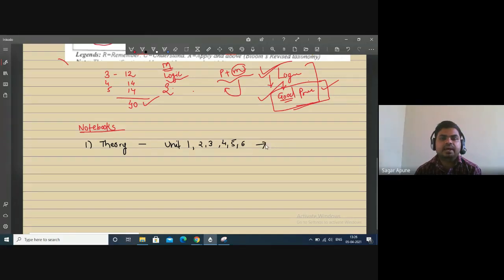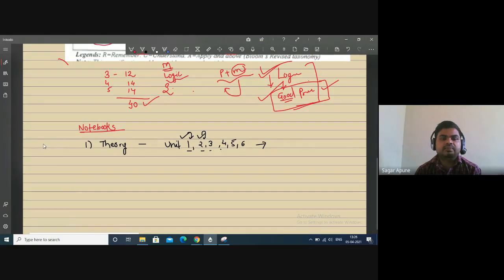Okay, after completion of unit number 1, I will provide you unit number 1 notes. After completion of the second unit, I will provide second unit notes, right? Same thing. Then you can complete your notebook according to your unit numbers, and I will check this notebook at the time of submission.